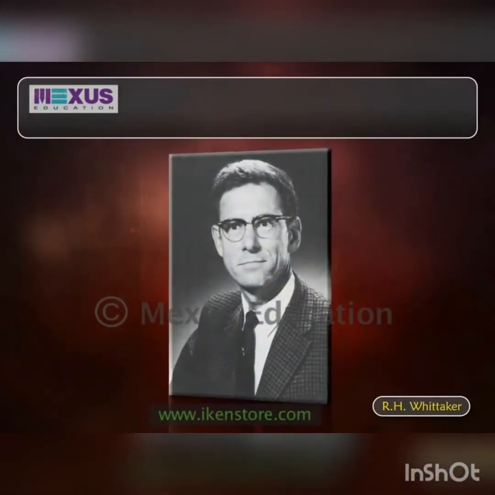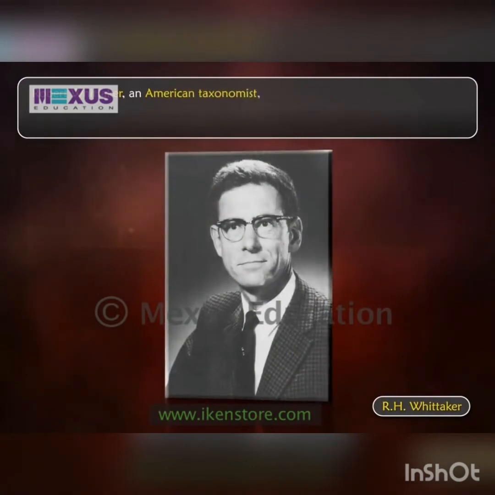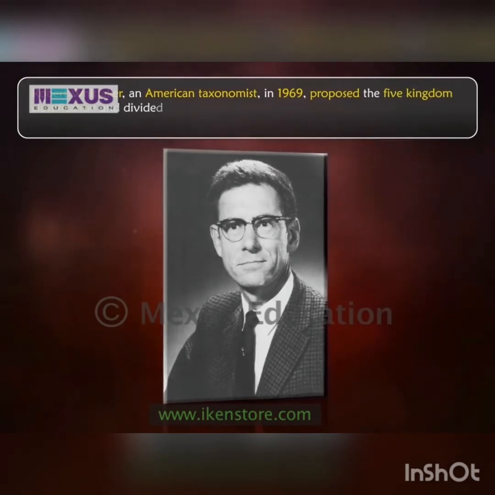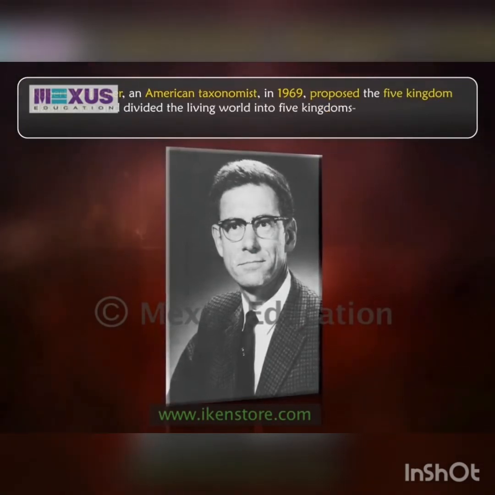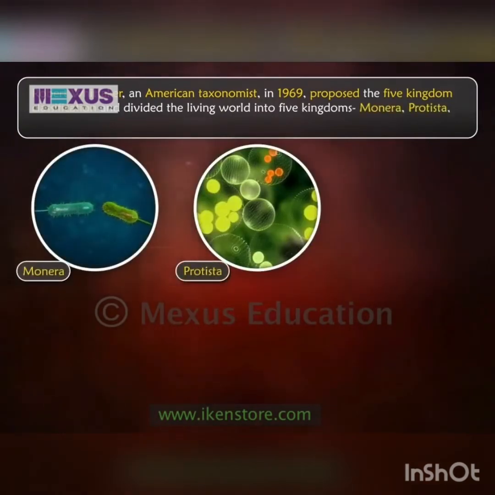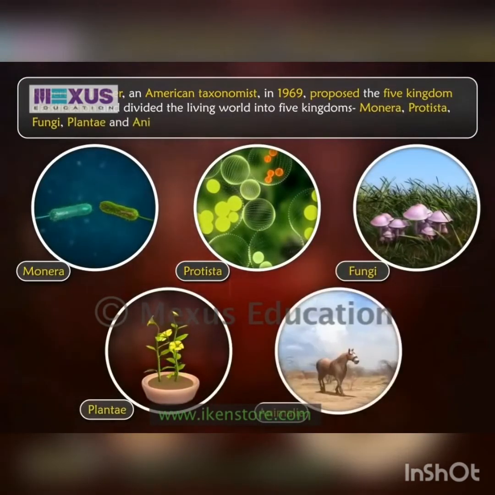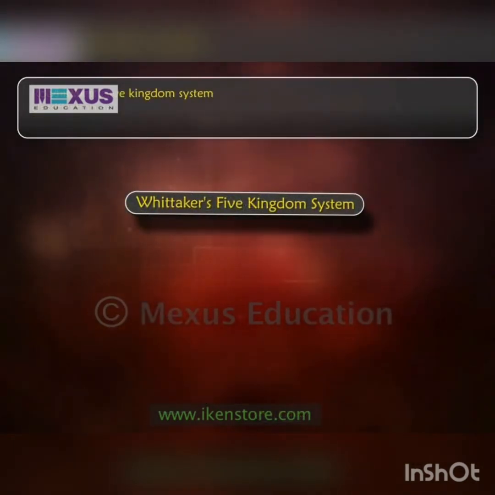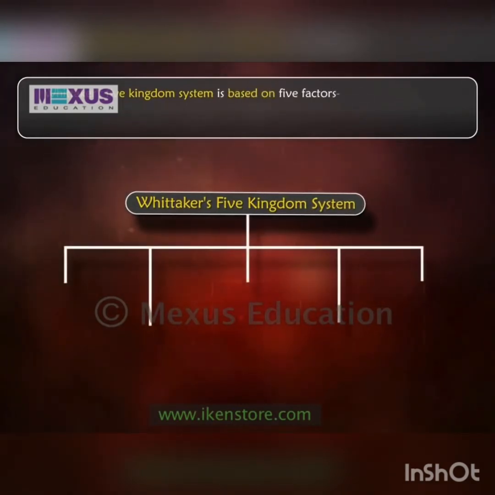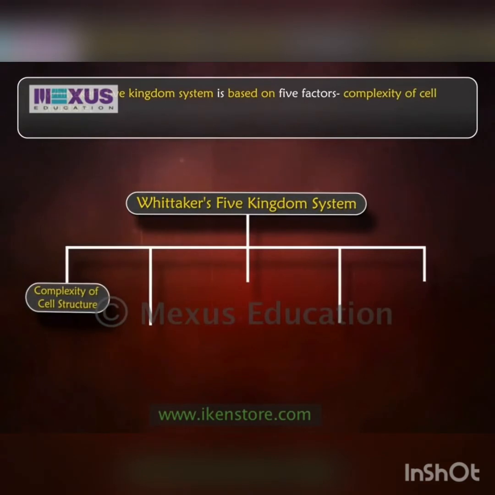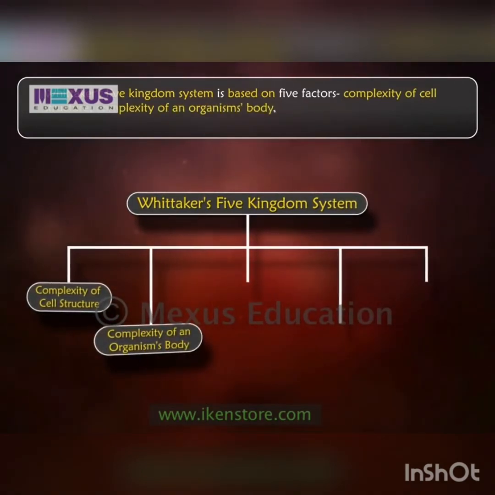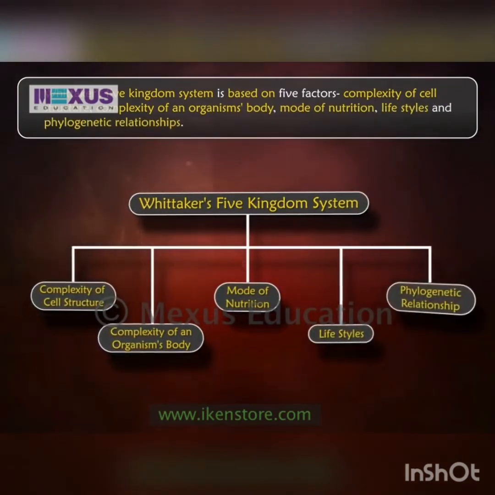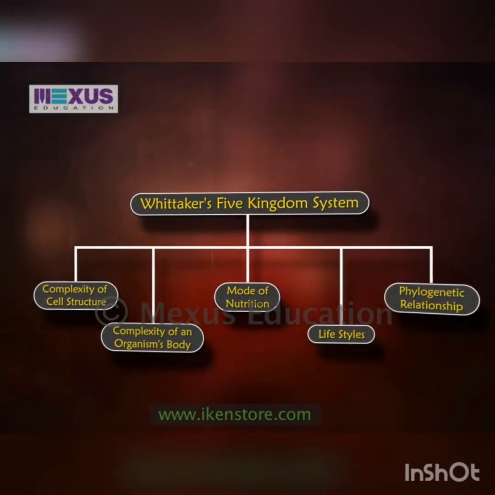Subsequently, R. H. Whittaker, an American taxonomist, in 1969 proposed the five-kingdom classification and divided the living world into five kingdoms: Monera, Protista, Fungi, Plantae and Animalia. Whittaker's five-kingdom system is based on five factors: complexity of cell structure, complexity of an organism's body, mode of nutrition, lifestyles, and phylogenetic relationships. Let's understand these five factors one by one.